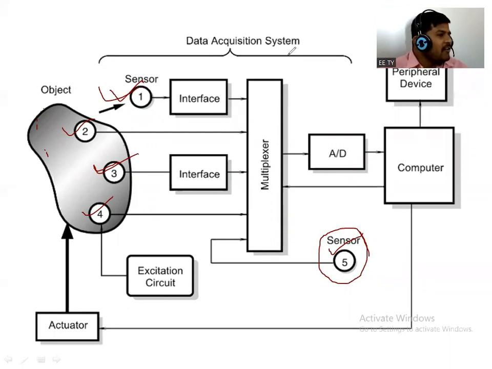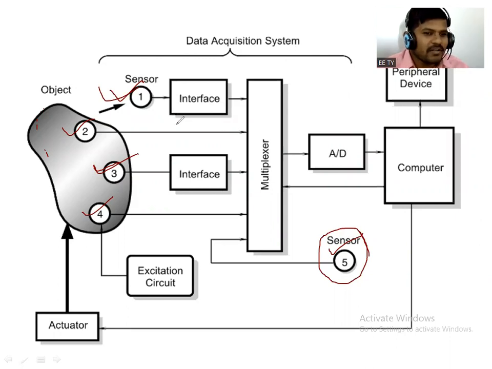That means signals obtained from multiple sensors can be fed to the multiplexer, and the multiplexer will provide input to the computer or microcontroller only one at a time, right? That means the processing will be done on the output obtained from the multiplexer once at a time.